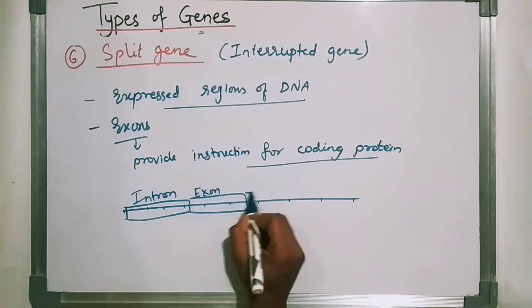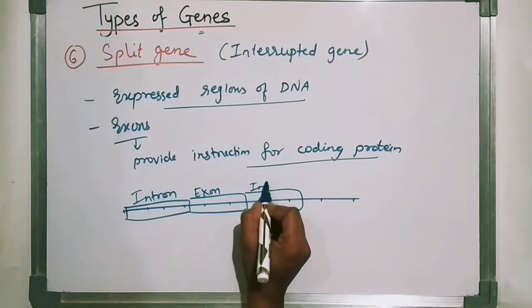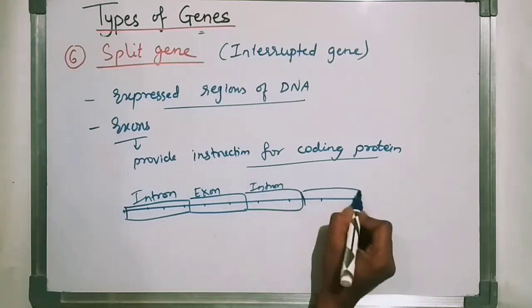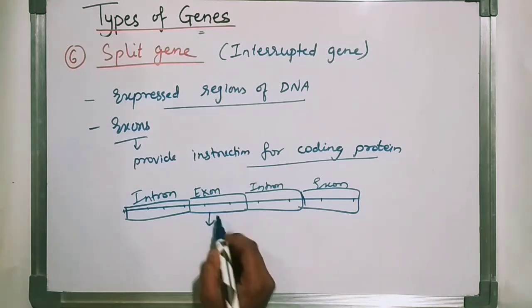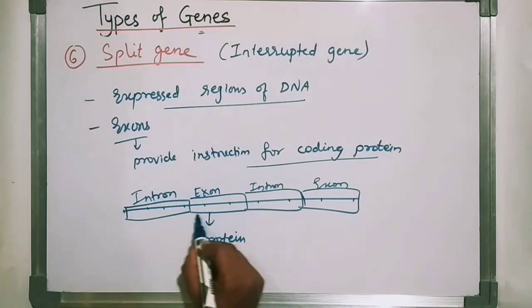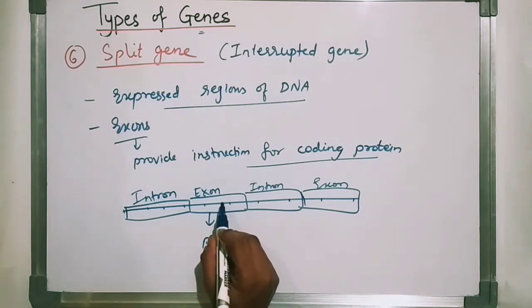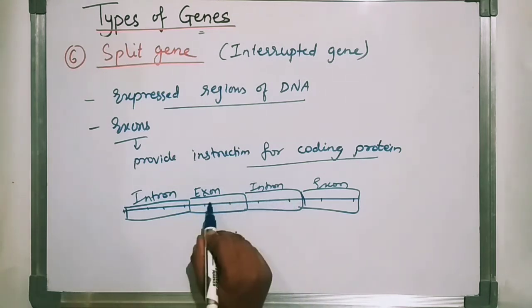This exon will code for some protein. That is called a split gene.